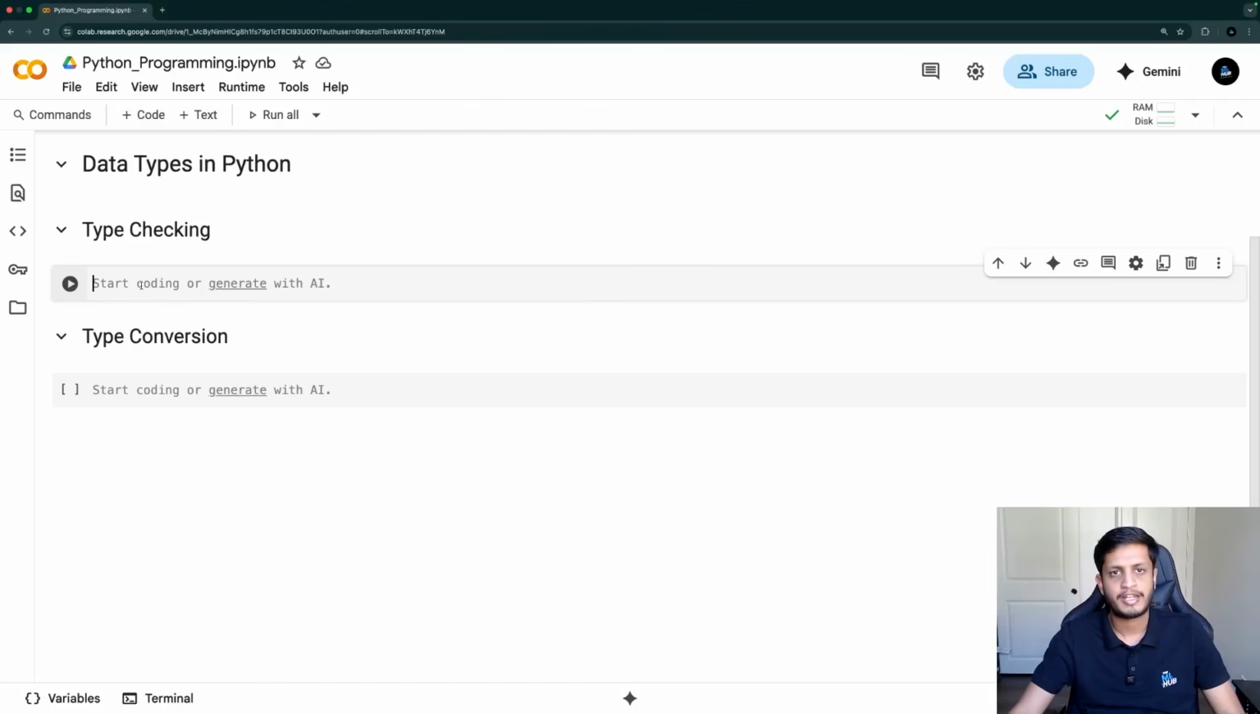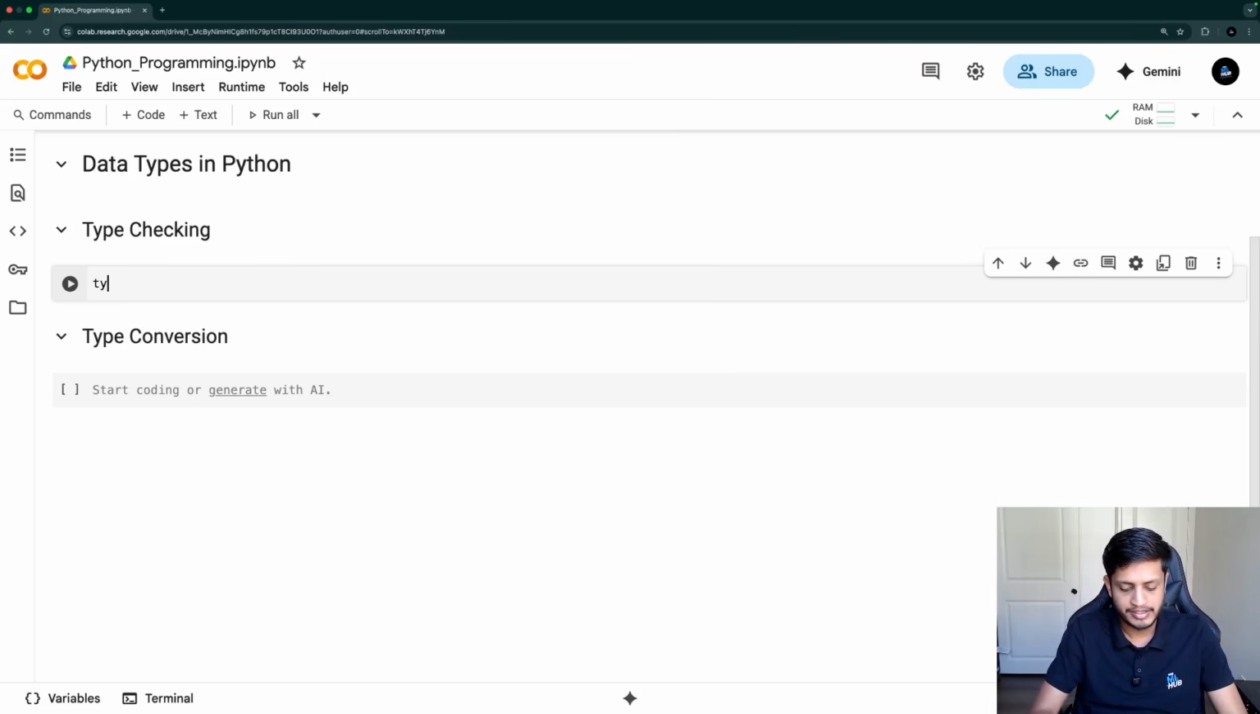Okay, now let's see a demo on data types in Python. First we have type checking. So for any value, how do we check what type of data it is? Okay, and we can do it on literals or on variables as well. So let us see both.